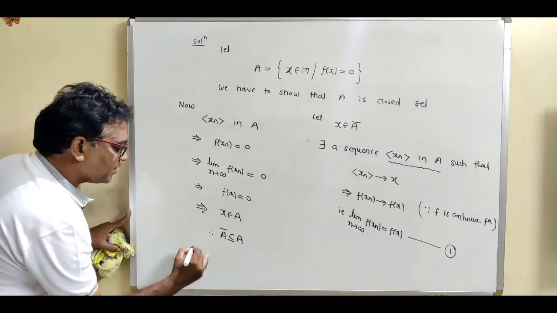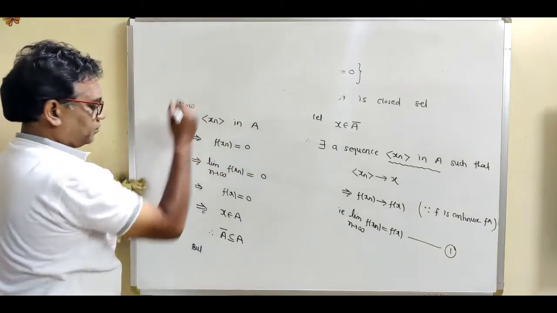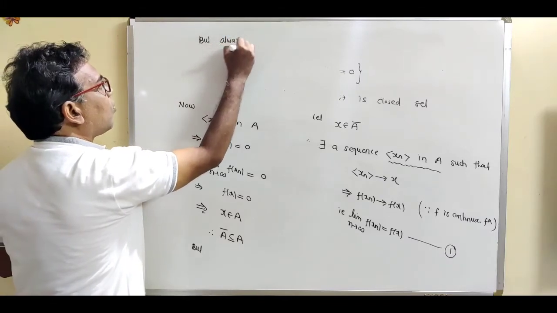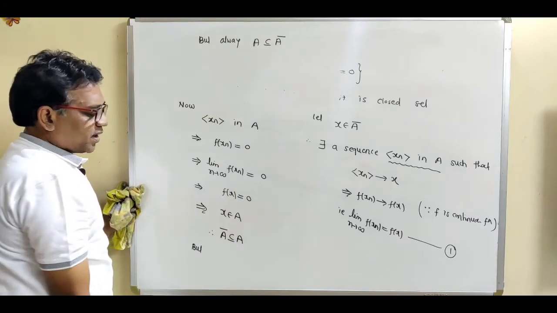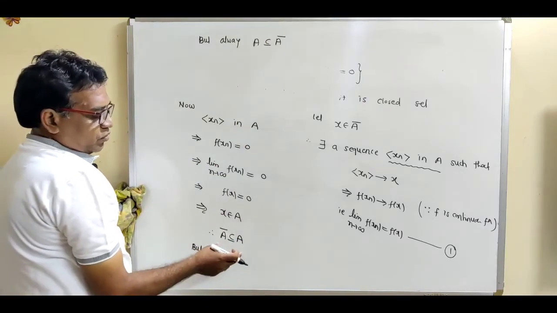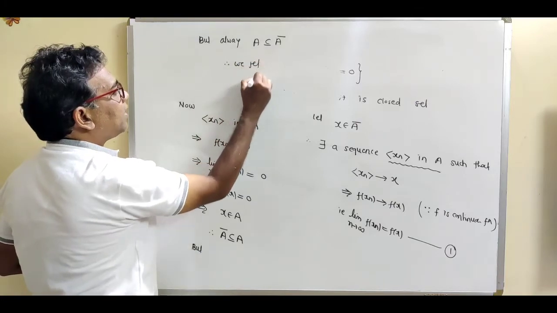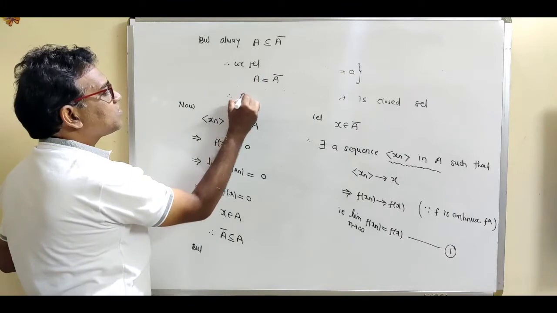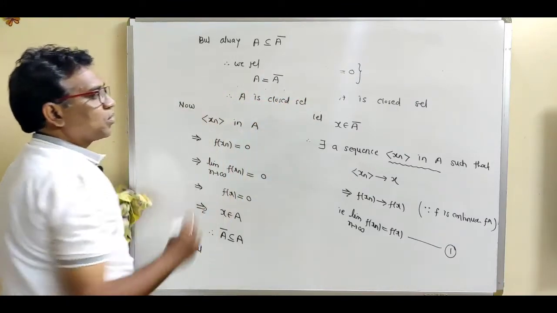But always A closure is bigger than A. So from these two equations we get A is equal to A closure. This is called a closed set. Therefore we can write A is a closed set.